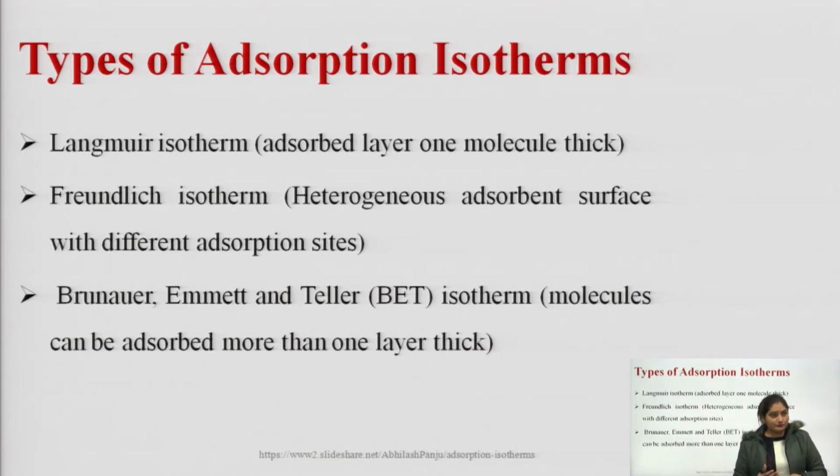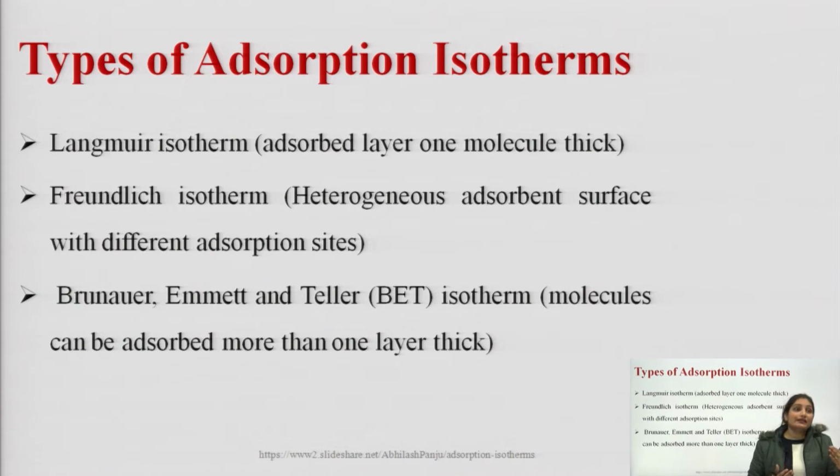Okay. Now, there are three types of adsorption isotherms that are involved. First is Langmuir isotherm. In Langmuir isotherm, the adsorbed layer is only one molecule thick. Okay. In the Freundlich isotherm, heterogeneous adsorbent surface with different adsorption sites occurs.